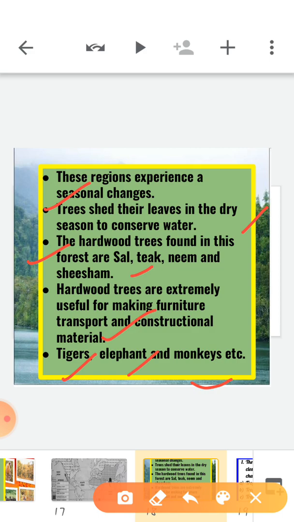Trees are of medium height and shed leaves in the dry season in order to conserve water. Hardwood trees like sal, teak, neem, shisham are found in this forest, and they have a great commercial value, right? And the wildlife found here includes tiger, elephant, monkey, etc.